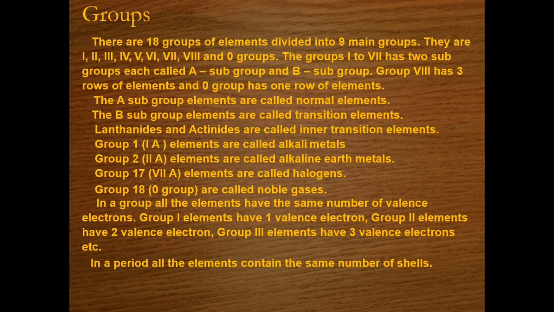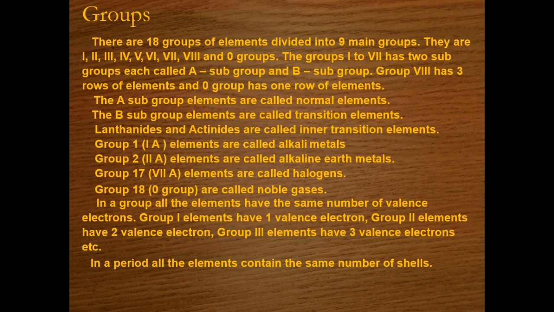Okay. Now group 13 is called boron family because its first member is boron. Group 14 is called carbon family, carbon being the first member. Group 15 is called nitrogen family, or we can say nicogen family, because it forms poisonous gas.